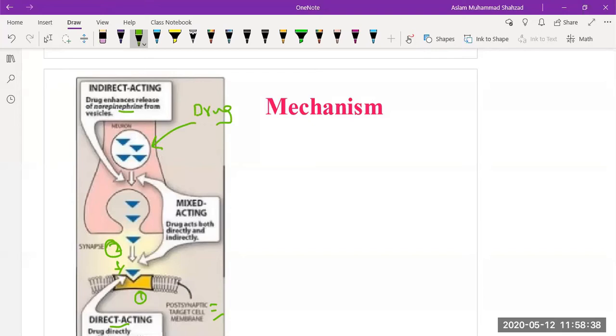Why indirect? Because the drug is involved in increasing the release of norepinephrine. Then the third is mixed acting, which acts both ways: directly, with norepinephrine binding with the receptors, and with the help of a drug that increases the release of norepinephrine. So there are three mechanisms that occur in sympathomimetic agents.